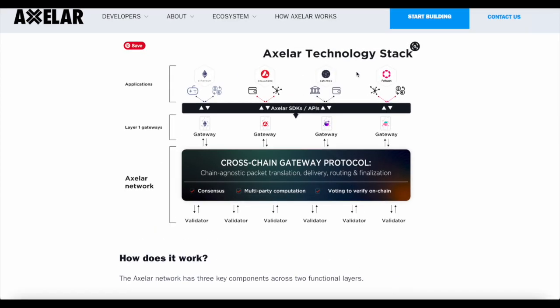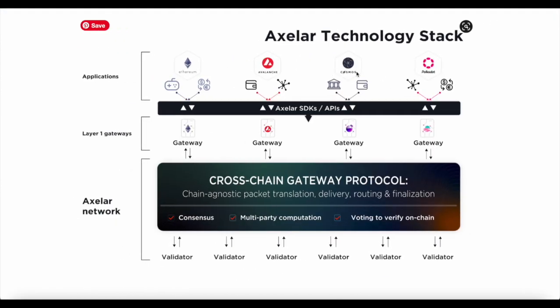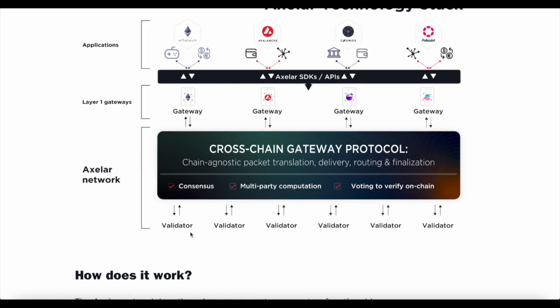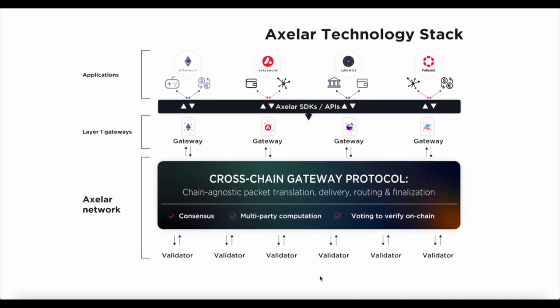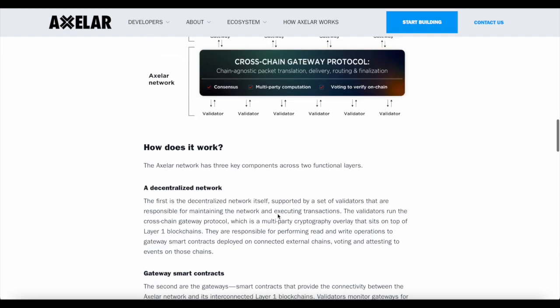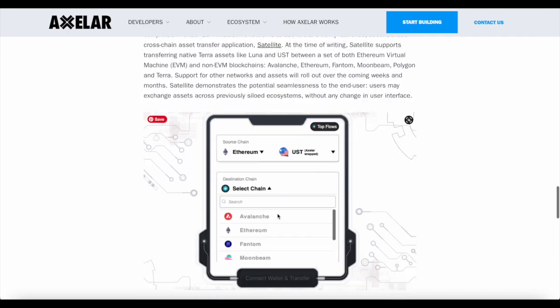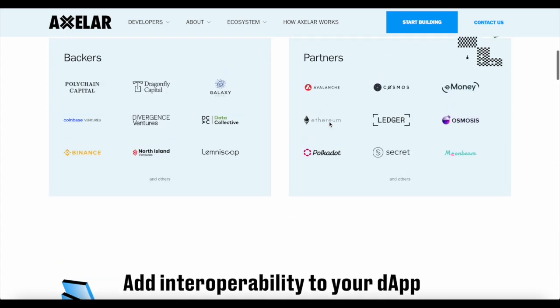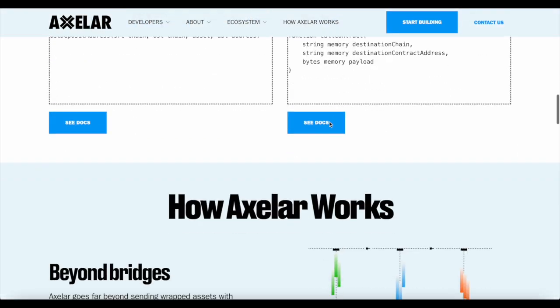There's also an Axelar technology stack. Now for average people, we're really not going to understand much of what this is saying, but it works in a few different layers, from application, layer 1 gateways, and Axelar network. Applications are crucial. This is what drives the usability on a given ecosystem or blockchain. A gateway is essentially a pathway, a doorway that allows the interaction for these applications. Validation is essentially keeping these platforms secure, keeping these platforms operational. It's a full ecosystem that can boom if you give it enough space and room to breathe. And that's just from my own analysis. But so far, I do like the way Axelar set up their network.